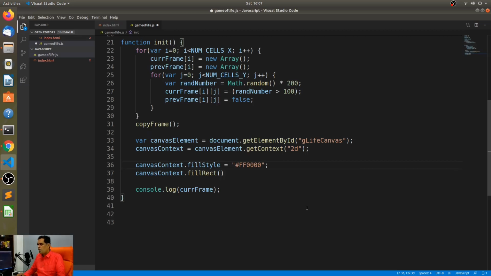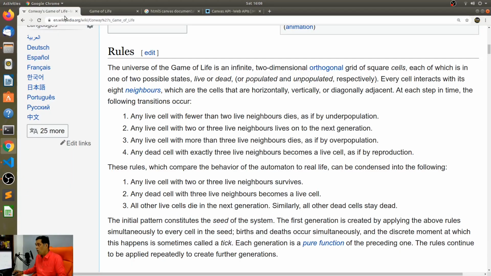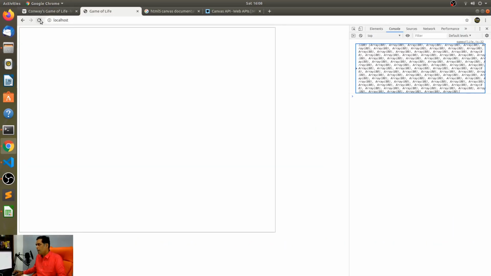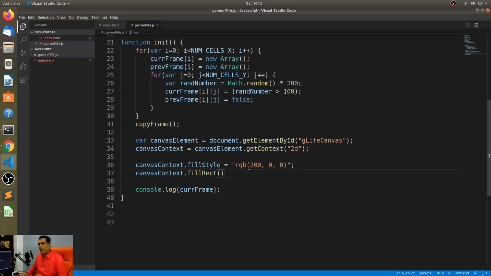Now, if you're not actually comfortable with this, I remember the fill style. You can basically say RGB and you can give the red, green and blue values from 0 to 255. So I'm just going to make this, let's say 200, 0, 0. So 200 values for red, nothing for blue and green. So if I do that, what happens? All right, so canvas context and 4 arguments is required. You know why? Because I didn't give anything on the fill rect.